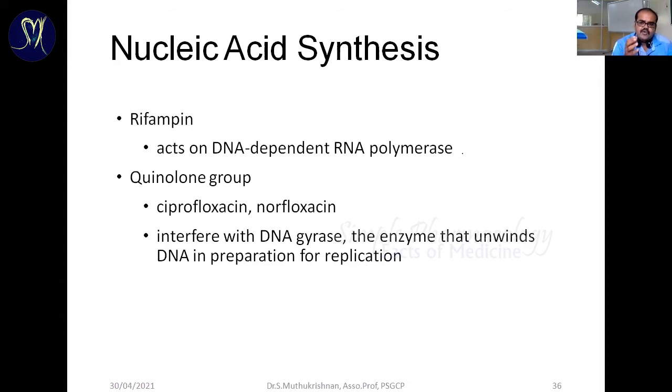Whenever the cell undergoes replication, the same genetic information is passed into the next generation daughter cell. So during cell replication, the nucleic acid, the DNA, also replicates and passes into the next generation cell.